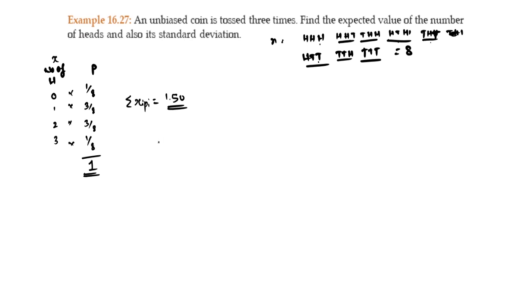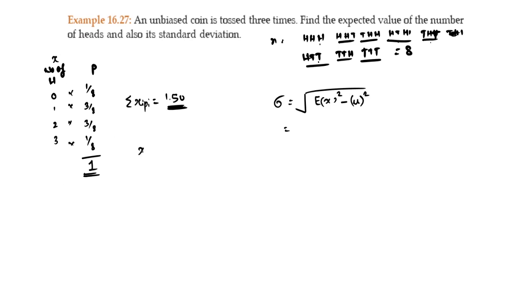Also, standard deviation of this distribution. How to find out standard deviation? I'll be using the formula: standard deviation is equal to the square root of expected value of x square minus nu, whole square. Nu is nothing but the expected value. Now the expected value of x square is to be found out.